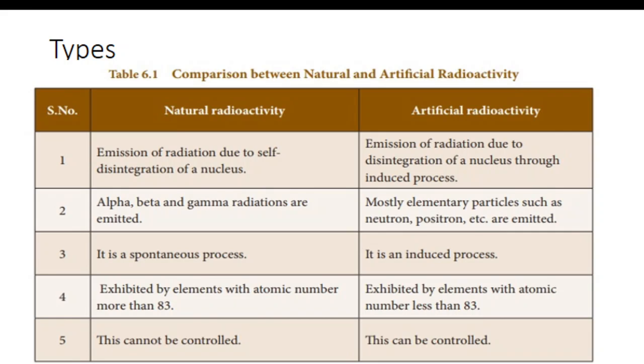Whereas in artificial radioactivity, the emission of radiation is due to disintegration of a nucleus through an induced process. Natural radioactivity is a spontaneous process, whereas artificial radioactivity is an induced process. Natural radioactivity cannot be controlled, whereas artificial radioactivity can be controlled. These are some differences between natural and artificial radioactivity.